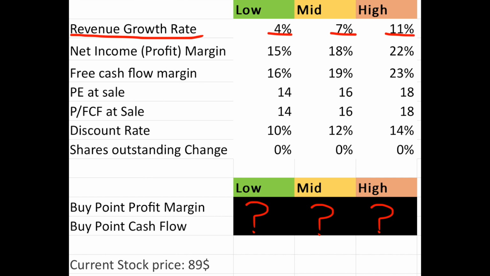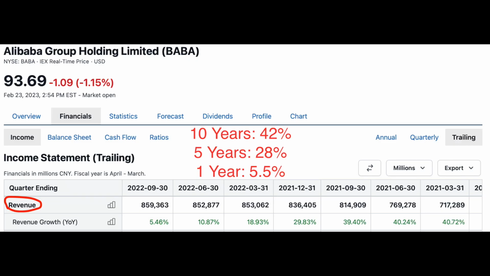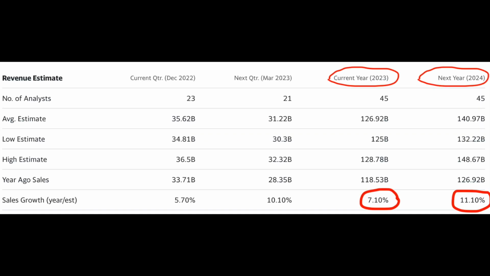Starting with revenue growth, if we look at their income statement, there has been a lot of revenue growth over the last years. Over the last 10 years, they've had 42% revenue growth. Over the last 5, 28%. And last year they did 5.5%. As you can see, this year they are expected to grow 7% and next year 11%.